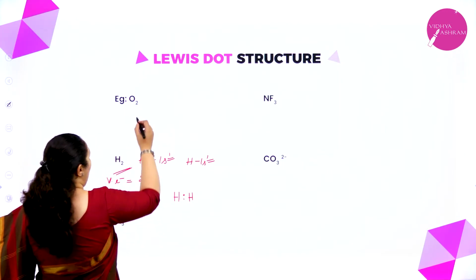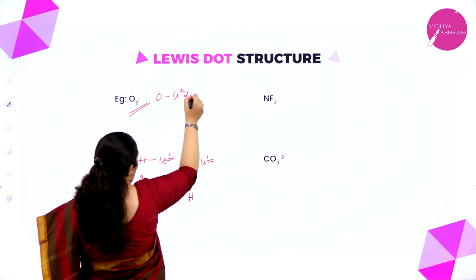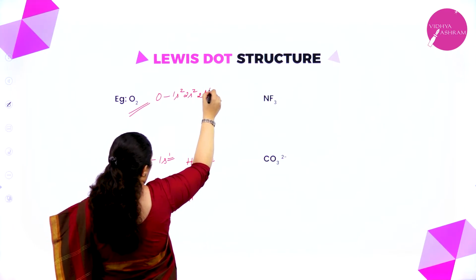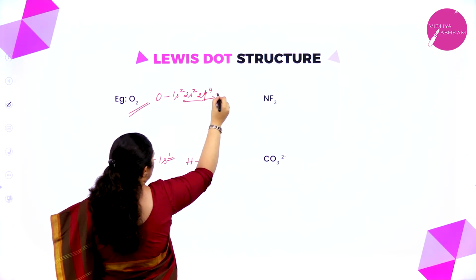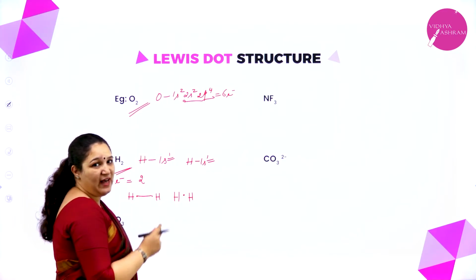Next we write for oxygen. Oxygen is 1s2, 2s2, 2p4. So how many valence electrons does it have? 6 electrons. How many oxygen atoms do we have? 2.